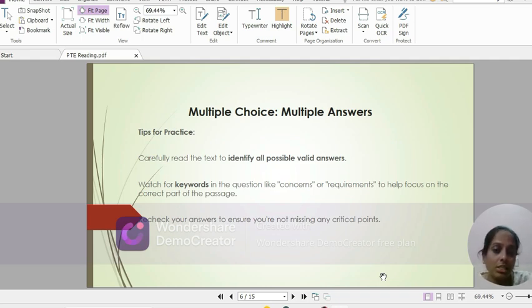So the first thing is you need to carefully read the text to identify and understand all possible valid answers. And you need to watch for the keywords in the questions, like where there are some concerns or requirements, which helps to focus on the correct part of the passage. Recheck your answer to ensure that you are not missing any critical points or any critical items.